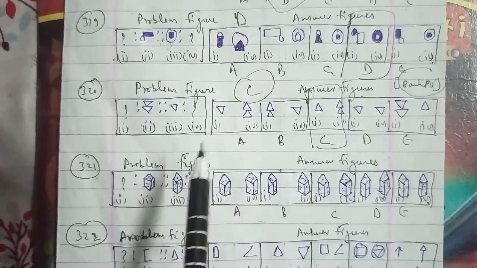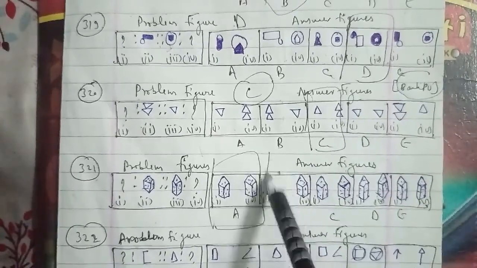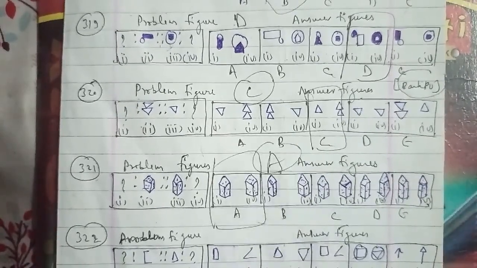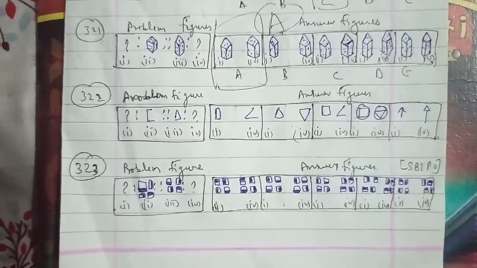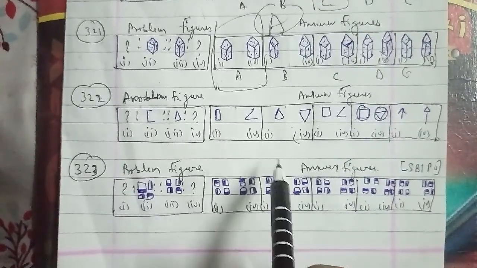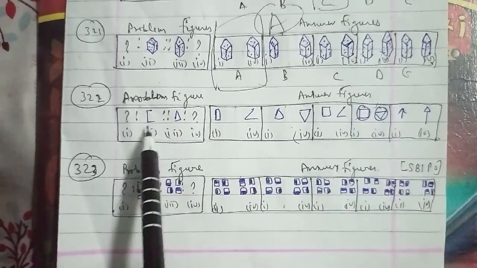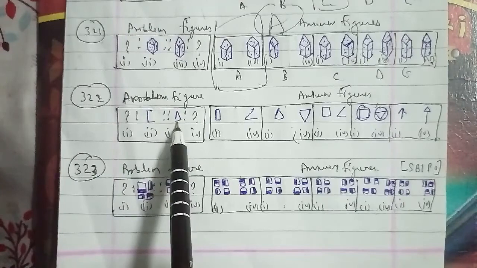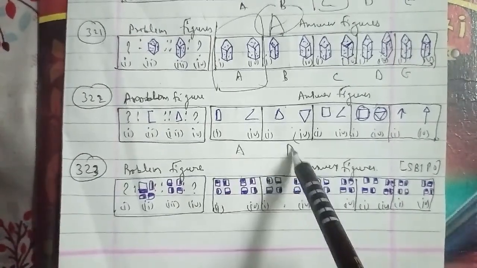We'll go ahead with the 325th question of the session, which has these problem figures and these answer figures as well. As we can see, in a square there is a pentagon, then a hexagon is represented here, named as A, B, C, D and E. In reference to it, the first is rotated 90 degrees clockwise and is enclosed in a figure with one less number of sides. We can say that the E figure will be the right answer for this question as well.